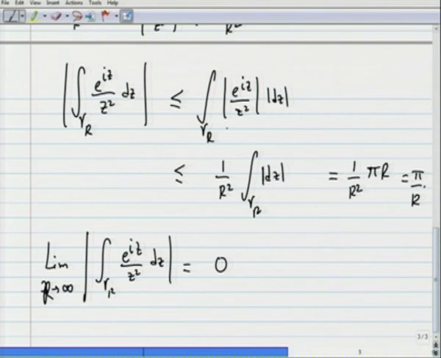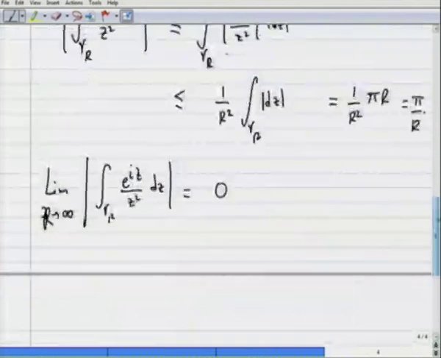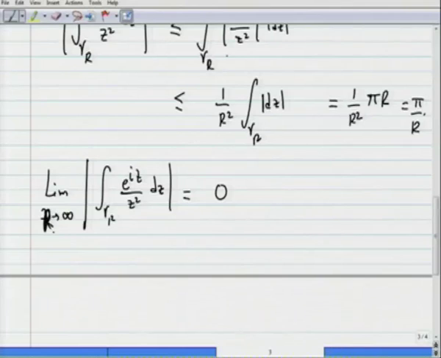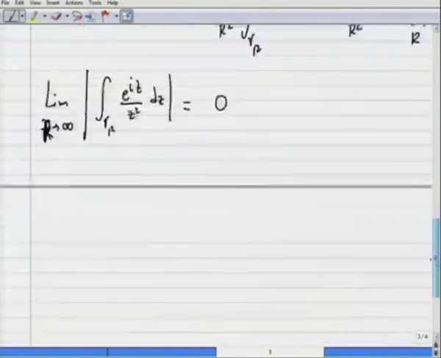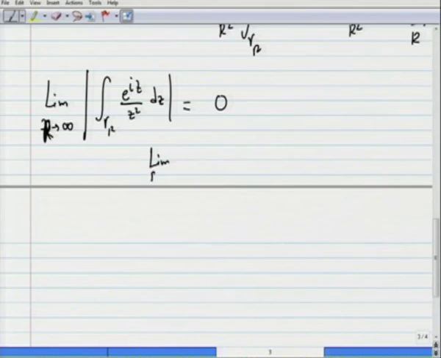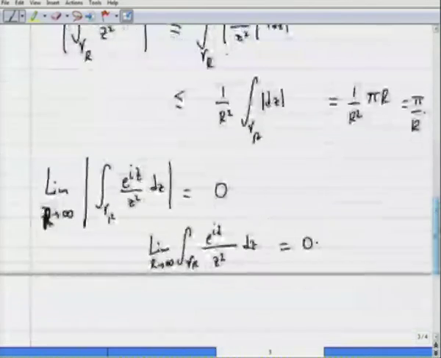So, if the limit as r goes to infinity of the modulus of some complex numbers is 0, then it has to be that the limit of those complex numbers is also 0. So, we conclude that the limit as r goes to infinity of the integral over gamma r of e power i z by z squared d z has to be equal to 0. So, this completes this example.